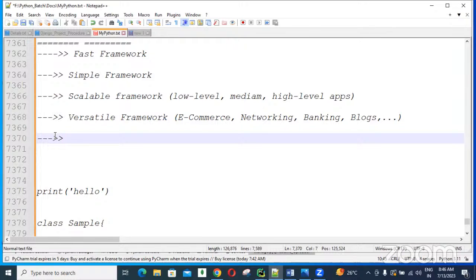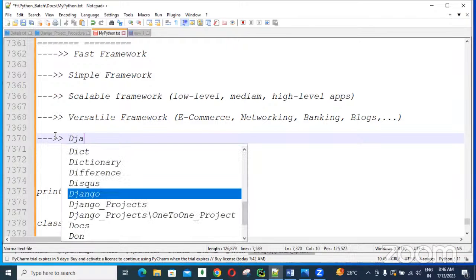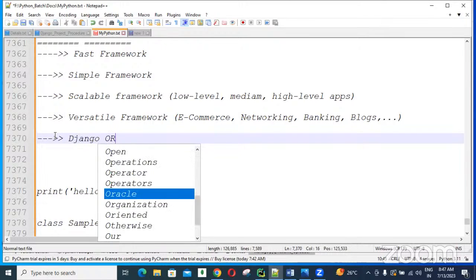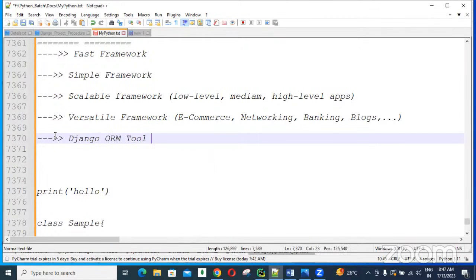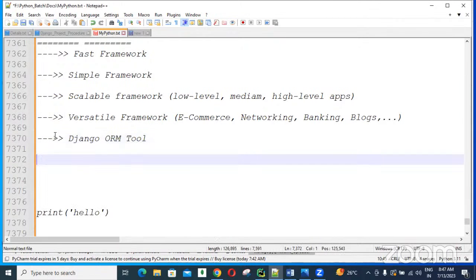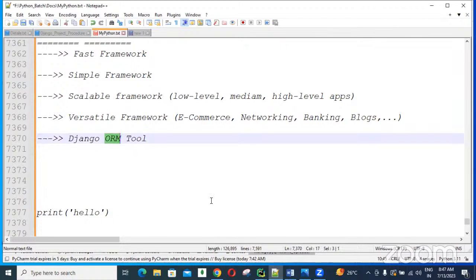Next, one of the important features is the Django ORM tool. ORM means object relational mapping tool, guys. It's a very important tool. So from a Django project, I want to communicate with MySQL. I want to communicate with MongoDB. I want to communicate with Oracle.